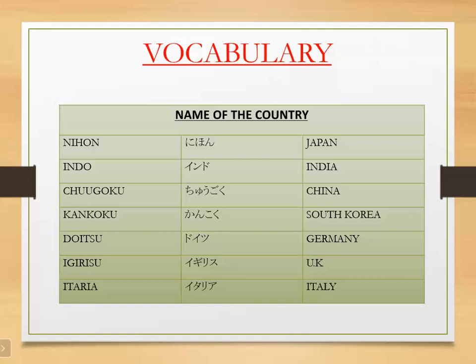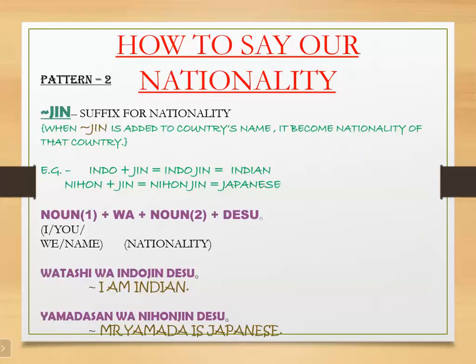Now revise the names of countries once more. That is Nihon, Japan; Indo, India; Chugoku, China; Kankoku, South Korea; Doitsu, Germany; Igirisu, UK; and Italia is Italy. Now we will move to the next slide, that is how to say nationality. As we have learned some suffixes in our previous pattern, that is san, chan, and kun.